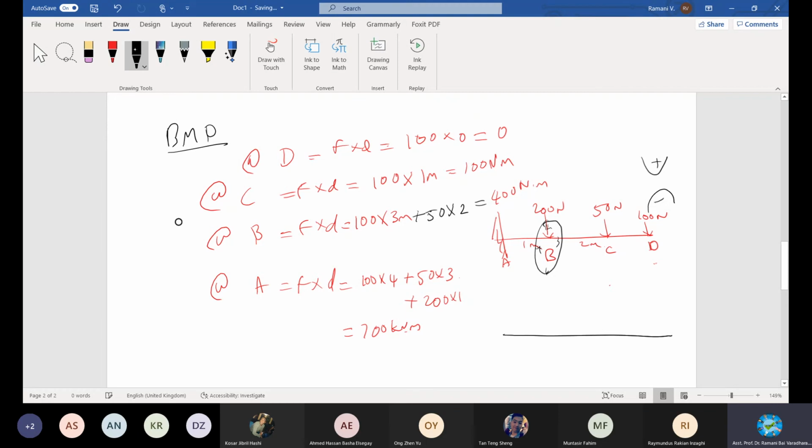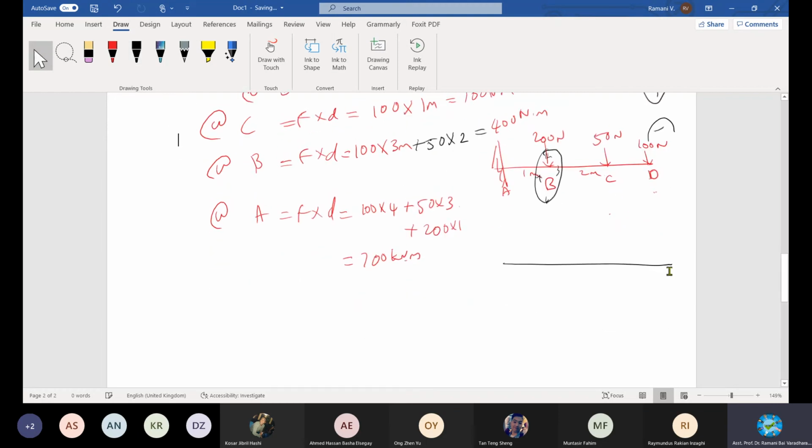Axis is like this, okay? Start from here, D. This is our D. This is C. This is B and A, okay? We need to plot the bending moment. How much is positive or negative? Downward, right?